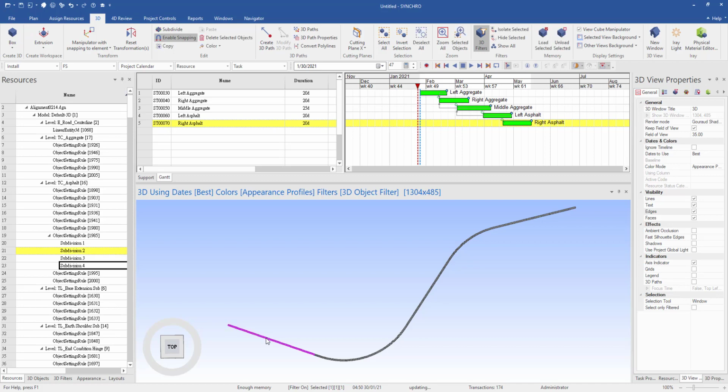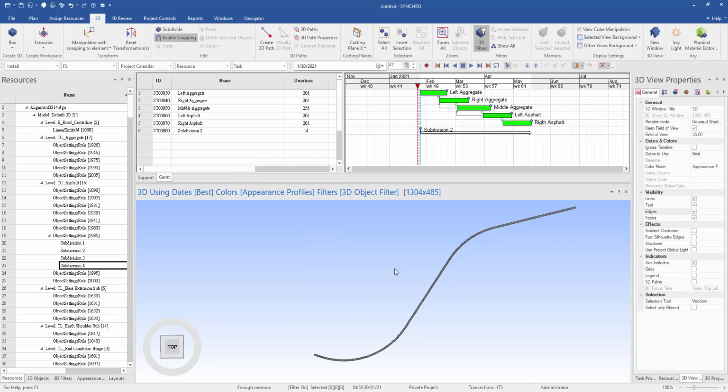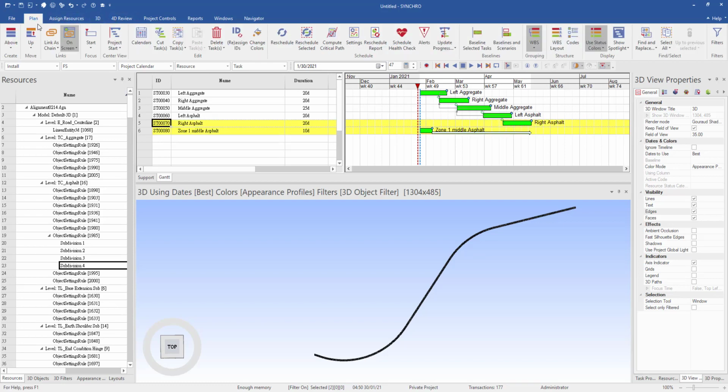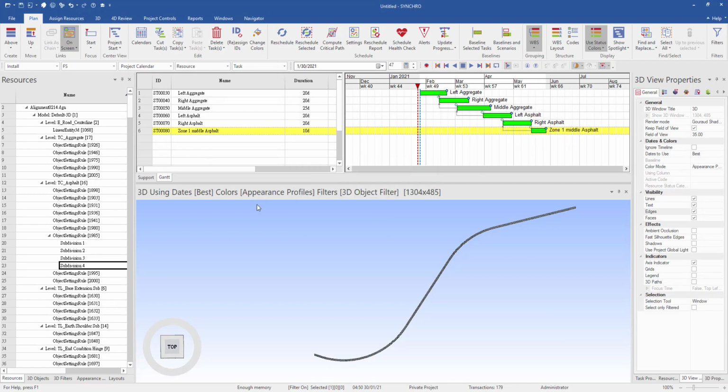For example, for the first subdivision, I right-click it and then create task, and I give the name and the duration. Move. And then I repeat the same